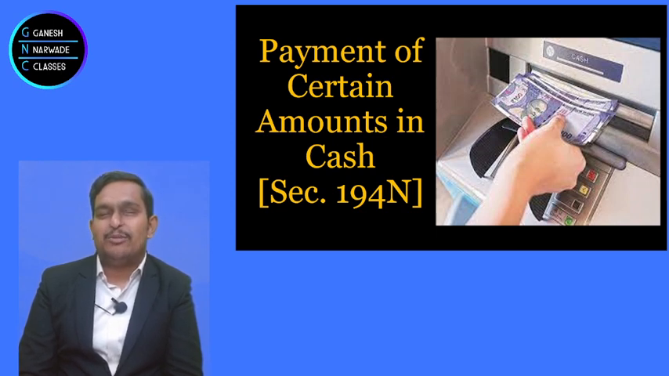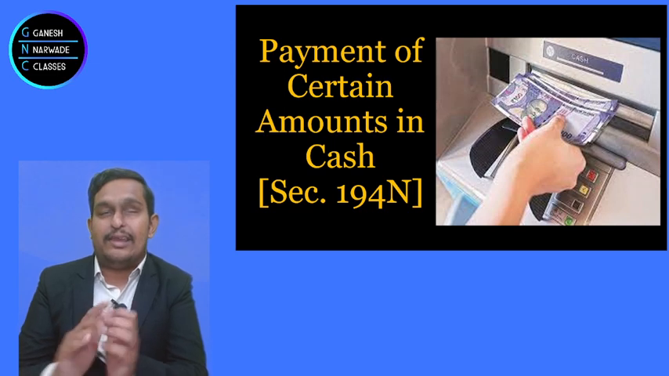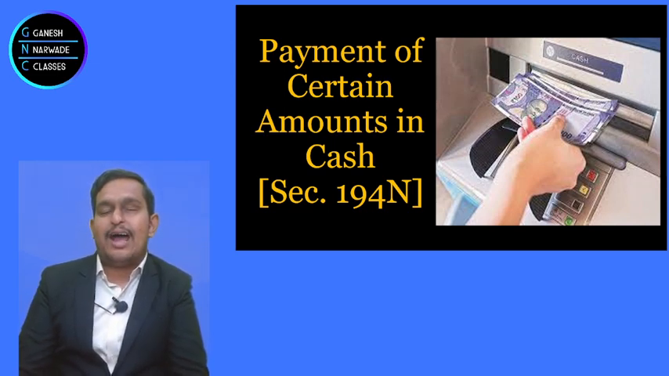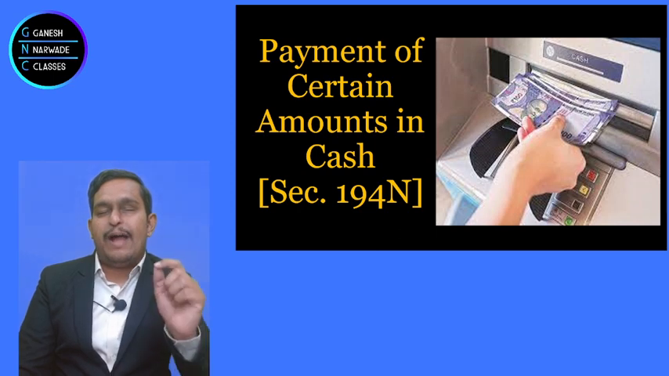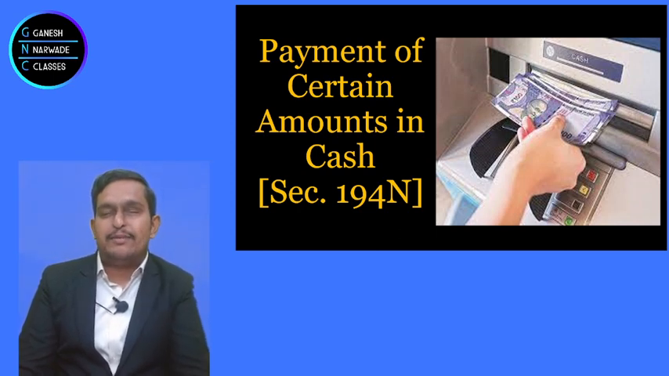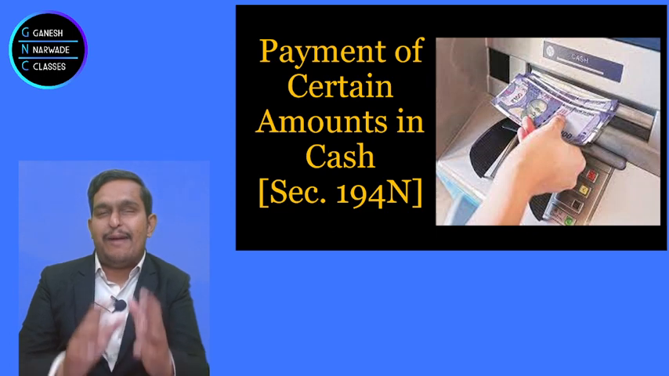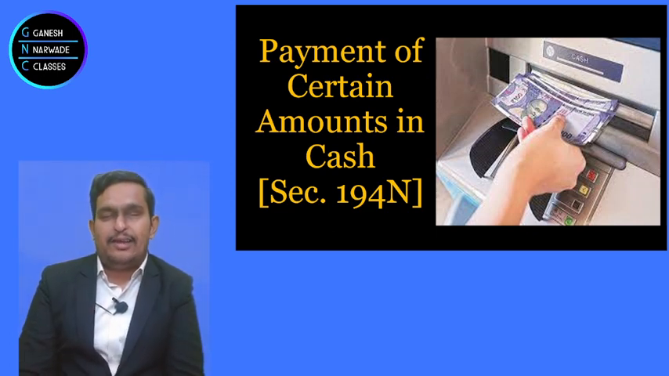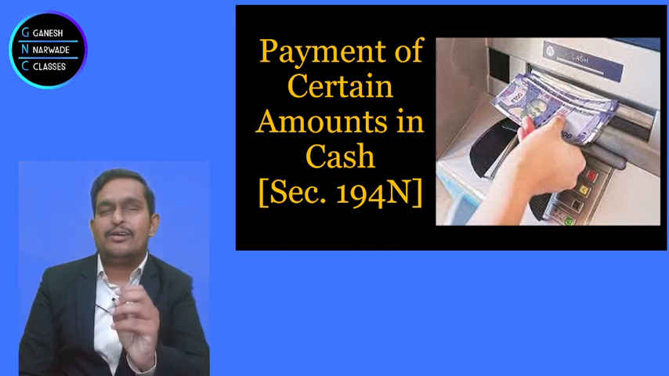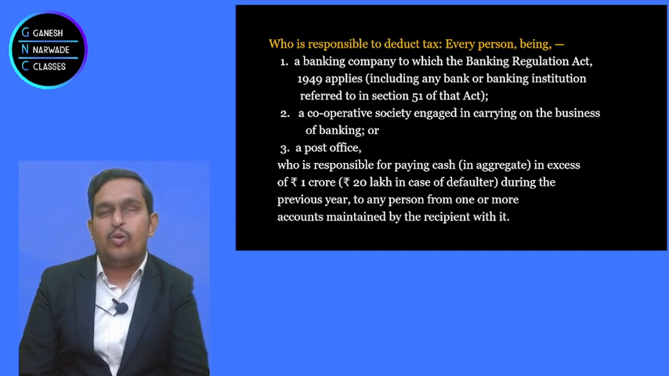Then I said, Ramuji, you sit with me. I'll tell you. Actually, there is a section called as 194N. This section is applicable to a banking company. Bank means like State Bank of India, Bank of Baroda, Union Bank, Kotak Bank, right? Kotak Mahindra Bank, HDFC, any banking company, which is actually registered under the Banking Regulations Act 1949. Oh, this section is applicable to all banks.